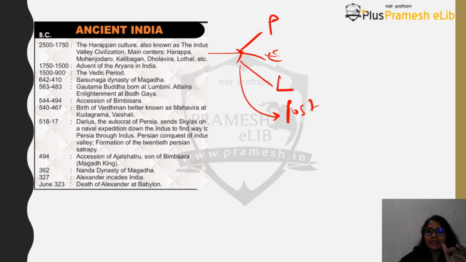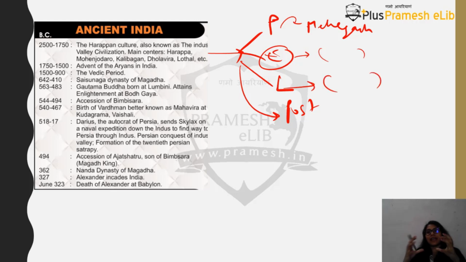Then there are early Harappan civilization sites also. Then there are late Harappan sites, which means this is the time when a proper urban civilization had developed. For example, you will find Mohenjo-daro, Kalibangan, etc. in the late phase, and then post-Harappa basically tells you the story of decline, of how Harappan civilization declined.